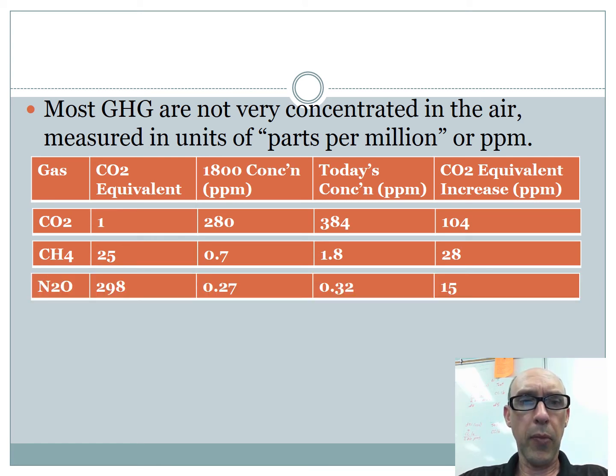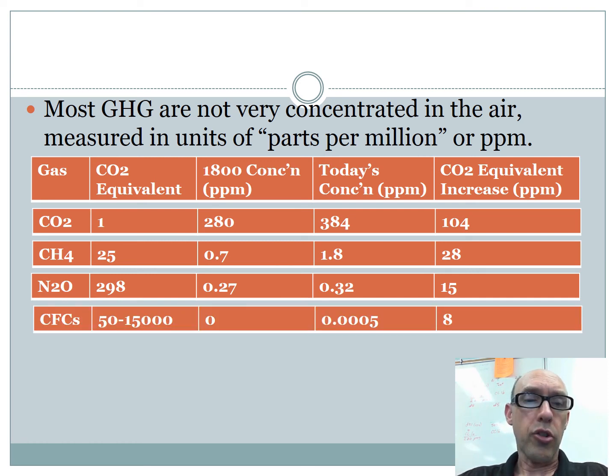So even though we have only a 1.1 ppm increase, we have a 28 ppm equivalent increase in the heat trapping ability. Nitrous oxide, we get this from lightning strikes and from car exhausts. Concentration back in 1800 was only 0.27, a small increase to 0.32, so not a huge increase, but because it's about 300 times as effective at trapping heat as the CO2, it's got an effective increase of 15. So that's a significant increase for a tiny little change in concentration.